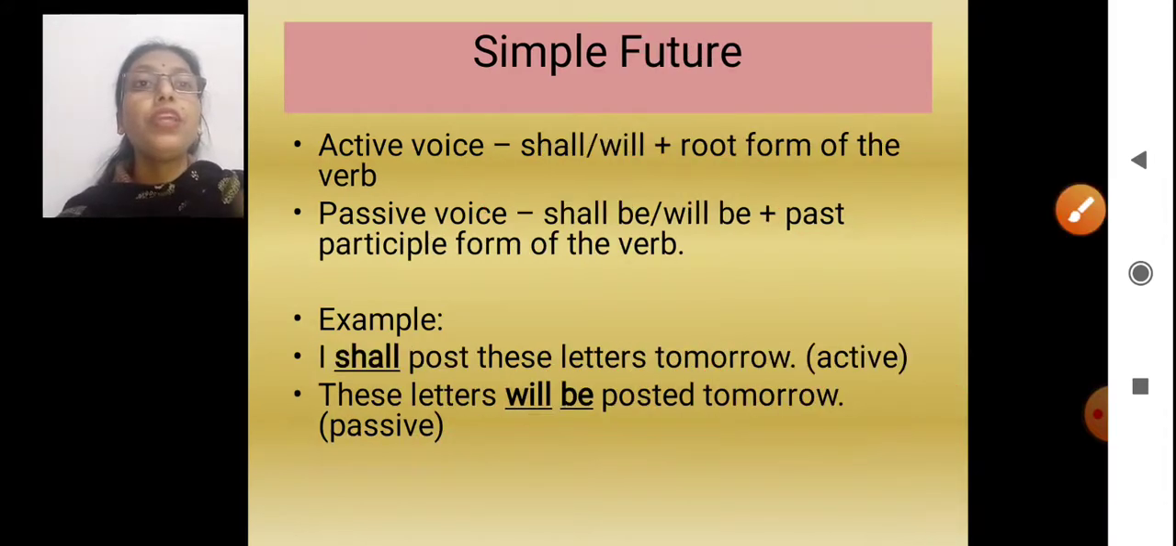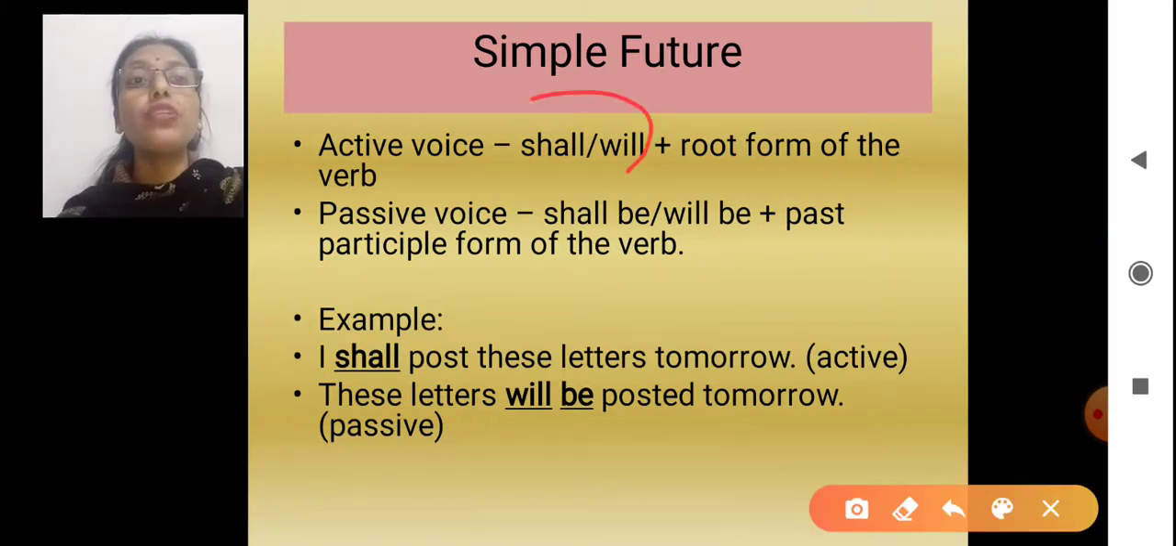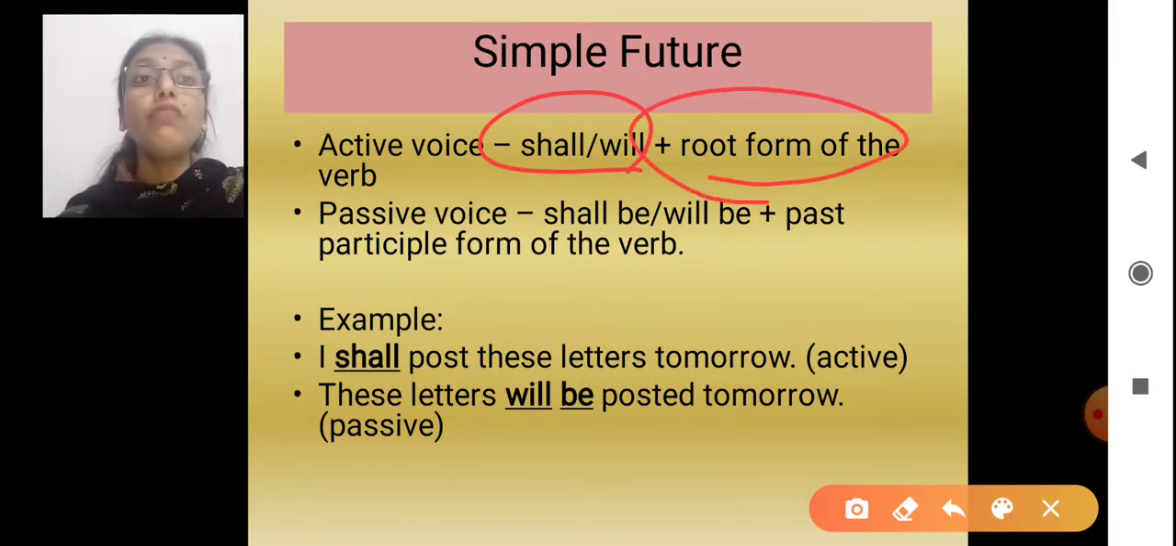Okay. Now moving to simple future. The moment I say future, these are the two words, shall and will, which come to our mind. Along with shall and will, we always write the root form. Do we say will played? No. Will play. First form of the verb will come. Shall play, not shall played. That will be wrong. So with shall and will, the first form or the root form of the verb will come in the active voice.